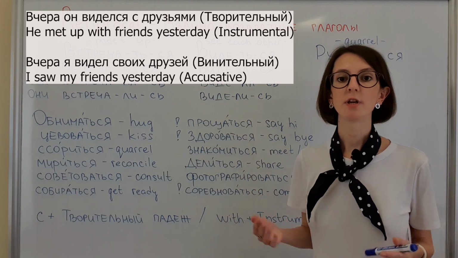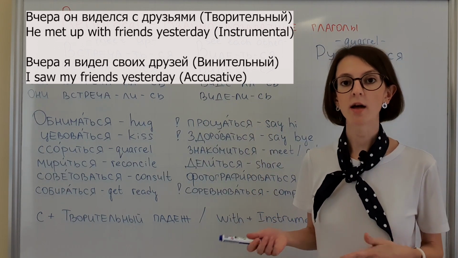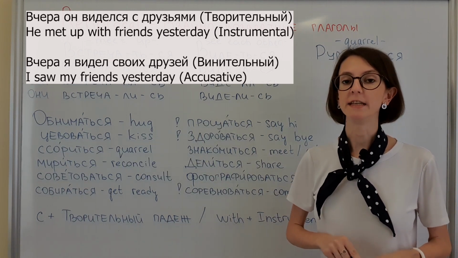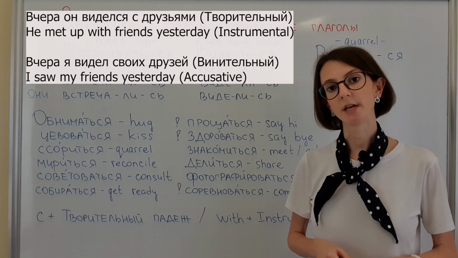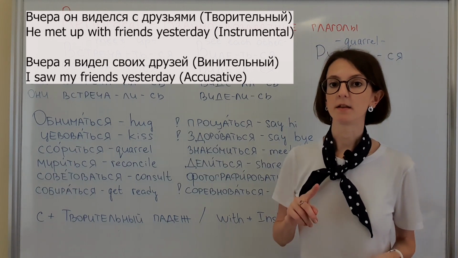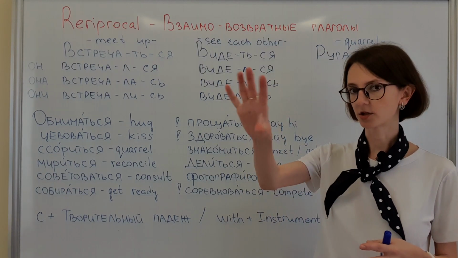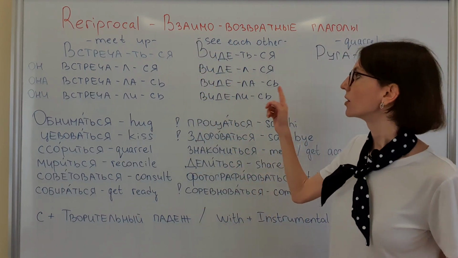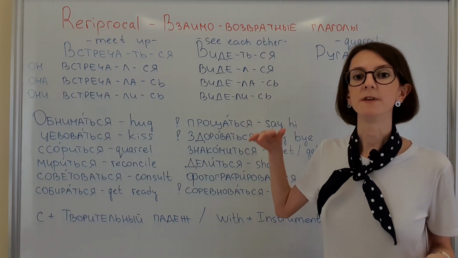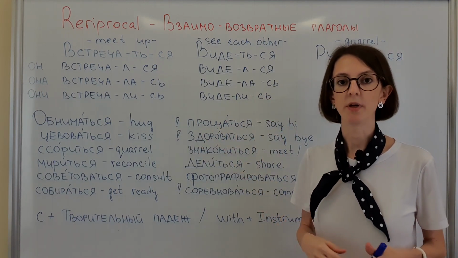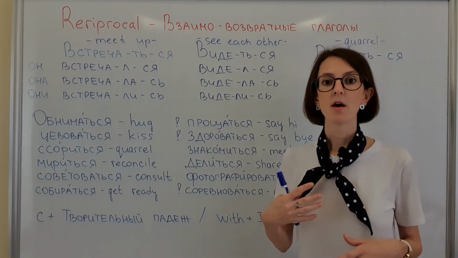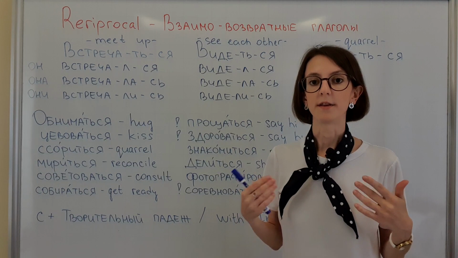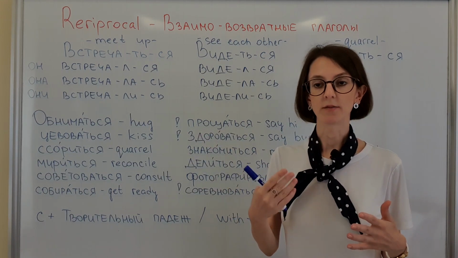Reflexive. And you know that it can be non-reflexive one, but then I need to use another case. Вчера я видел своих друзей. It means that I just saw my friends somewhere, I don't know, walking on the street. Or if you say вчера он виделся со своими друзьями, it means that they actually met. They, I don't know, had a chat, they talked, they did something together. The subject participated in the action.